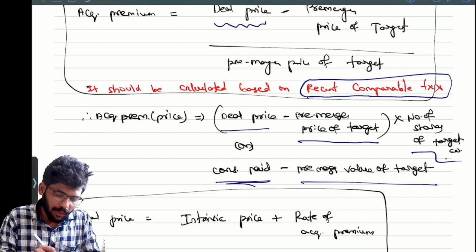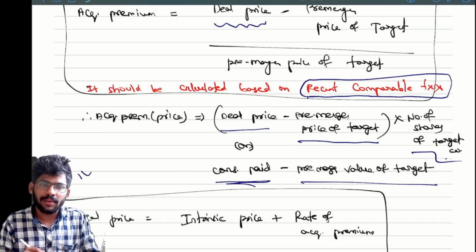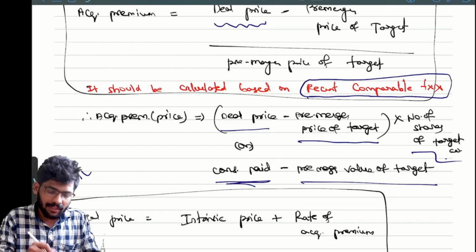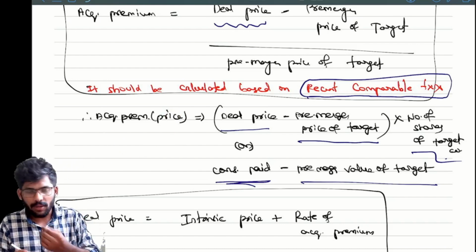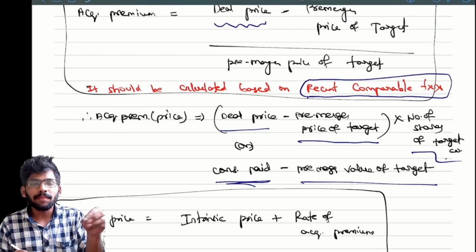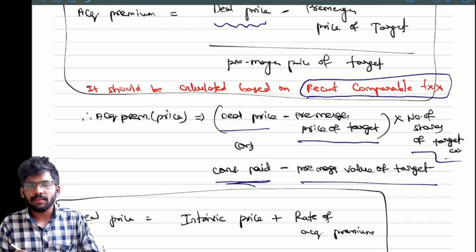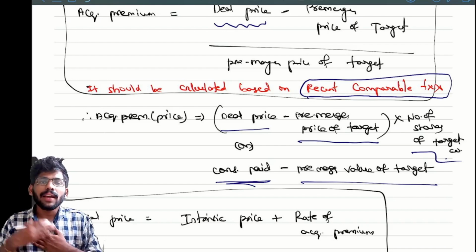Suppose, for example, we are paying 1 lakh and the pre-merger value of the target is 80,000 only. We are paying 20,000 extra. That is nothing but a premium. We are paying an extra amount. Simple.